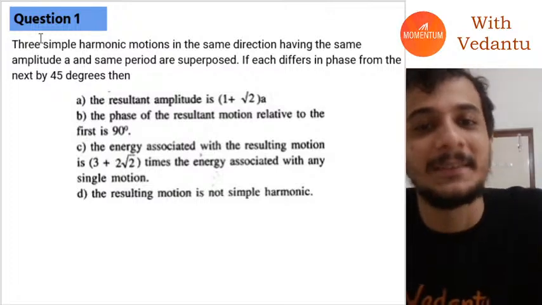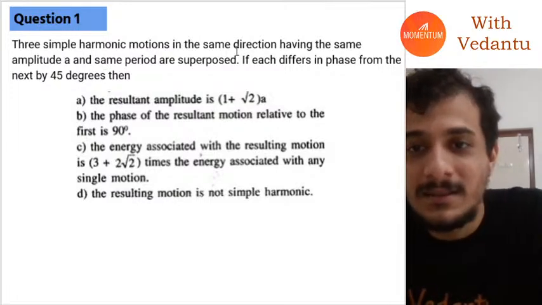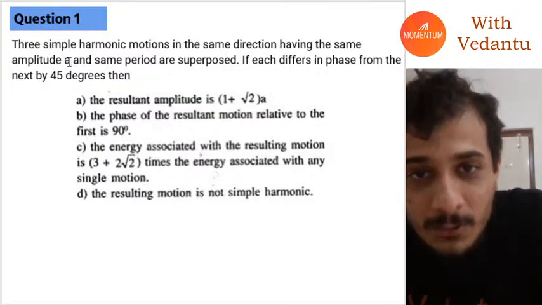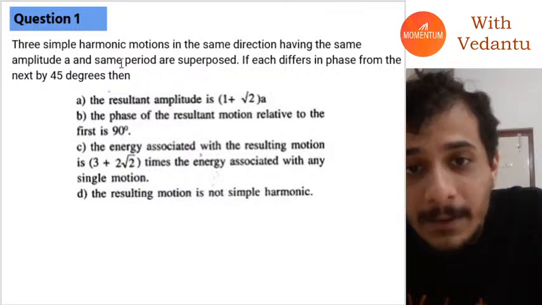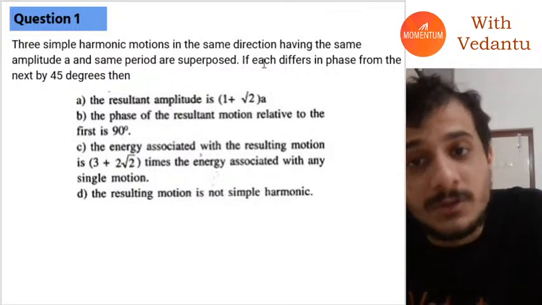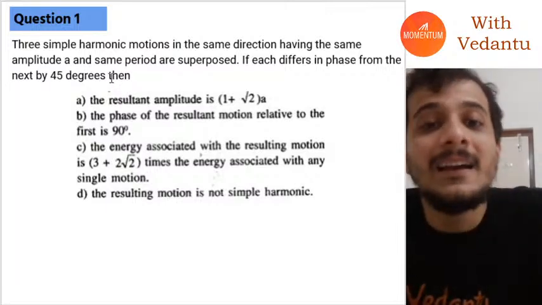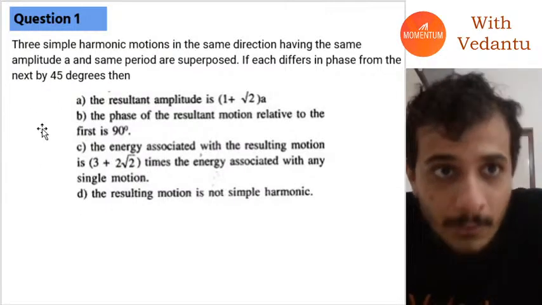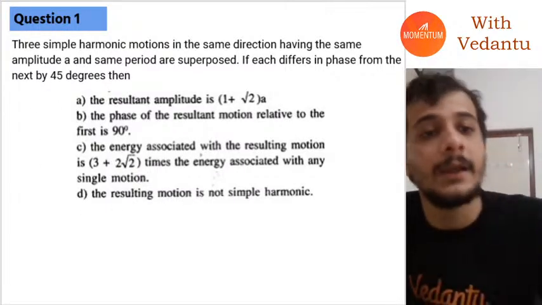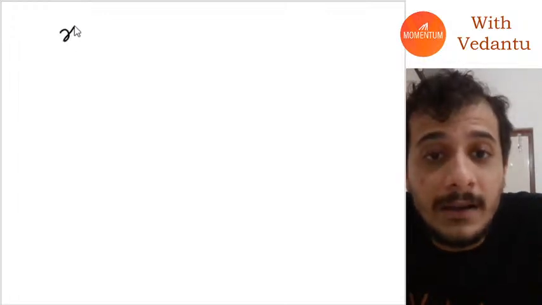Awesome. So there are 3 simple harmonic motions in the same direction, having the same amplitude A and the same time period, and they are superposed. If each differs in phase from the next by 45 degrees, then you have to tell me which of the following statements are true or false. Now guys, in order to do such a question, let's take 3 SHMs which differ from each other by 45 degrees of phase.